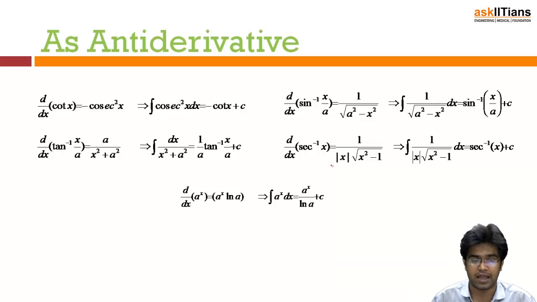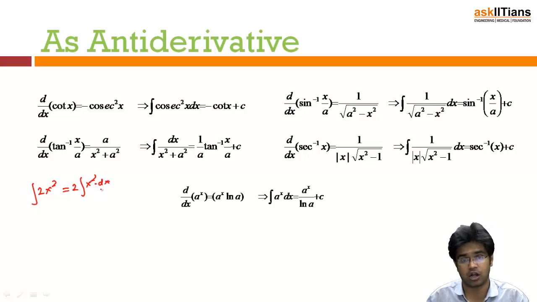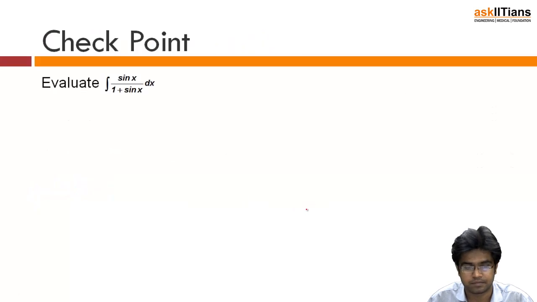So by any means, if I am integrating 2x square, then I can write it like this, 2 integral of x square dx. So I can take anything constant which is in multiplication or in division out of the integral. So that is what happened here. There was an ln a here as well, but because it was a constant, it came out and it's now here. So let's solve a question on this.